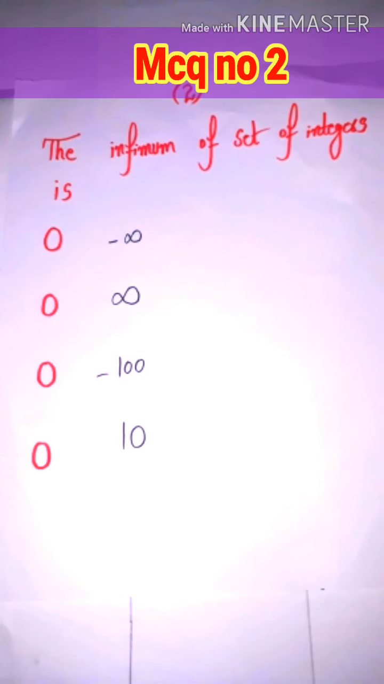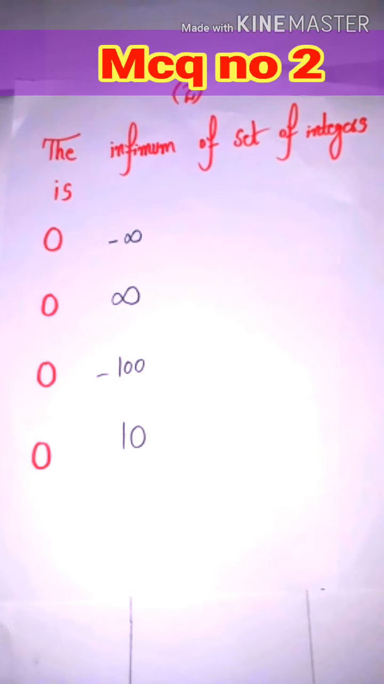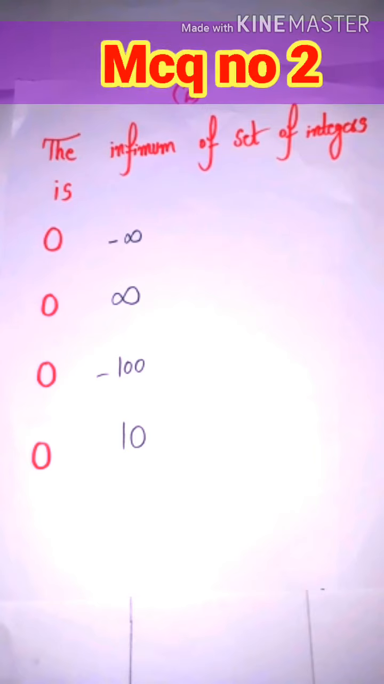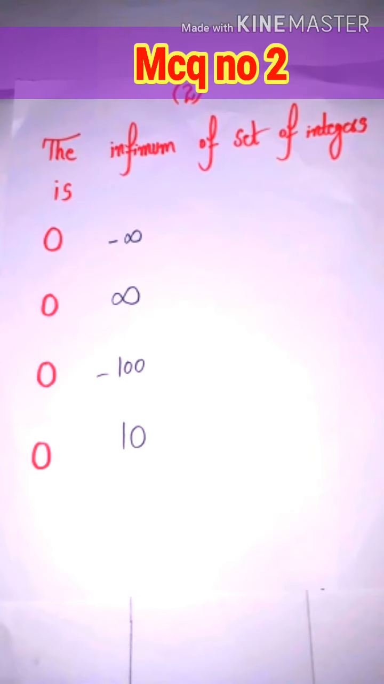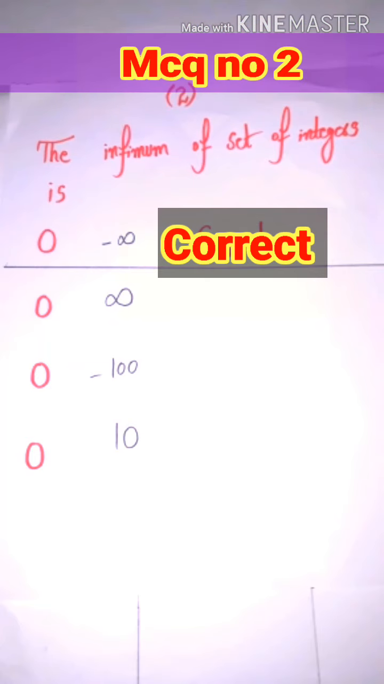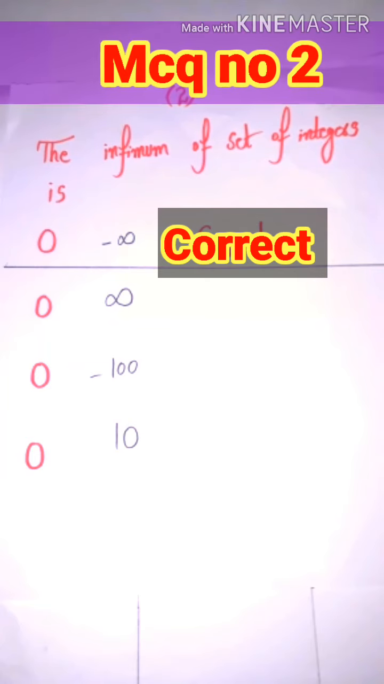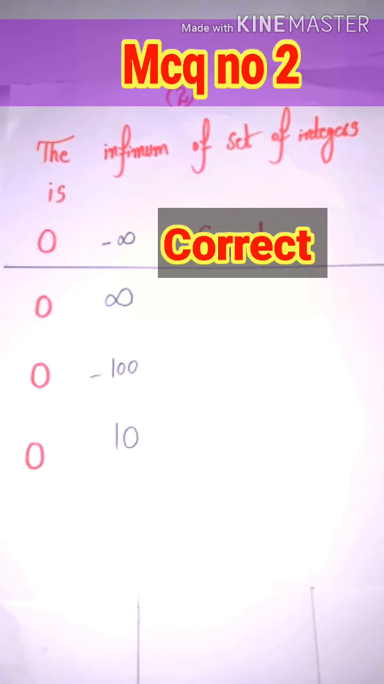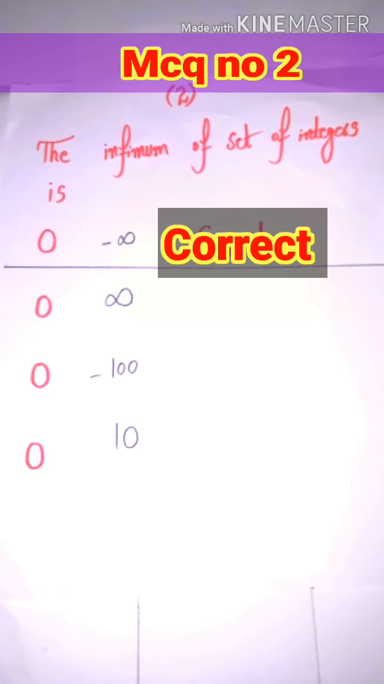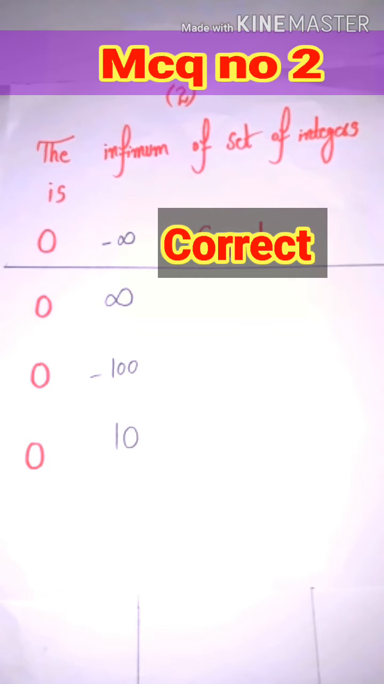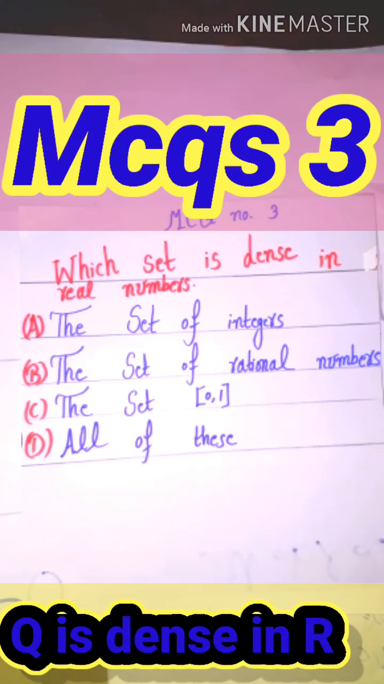The infimum of the set of integers is minus infinity, infinity, minus 100, 10. The correct answer is minus infinity because when the set has no lower bound, then the infimum of that set will be equal to minus infinity.